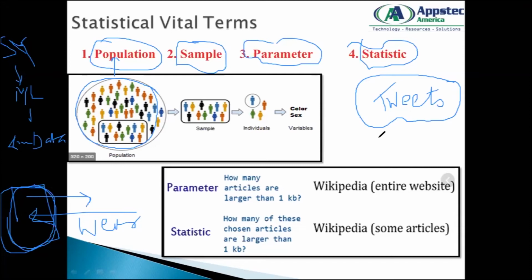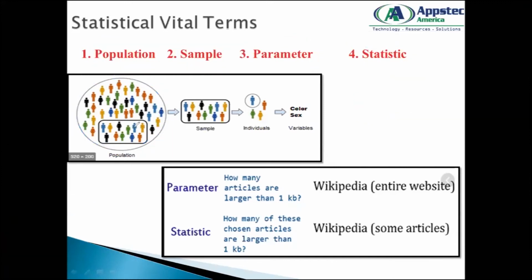Now, what do you mean by sample in that? A sample is a selection of observations from a population. So when I have an entire population, from that population I am selecting a certain range of data based on a specific criteria. So, a selection of random observations from a population. Let's say I have the data of the number of people who visited my website today. That's my entire population.